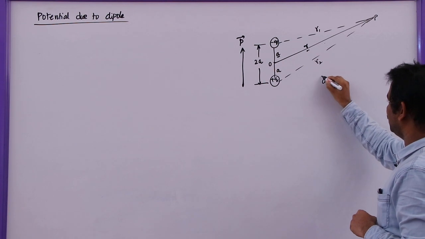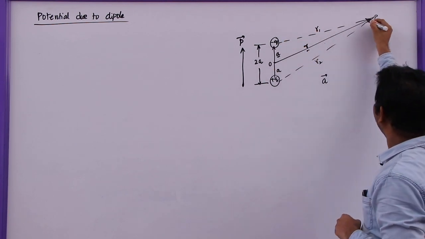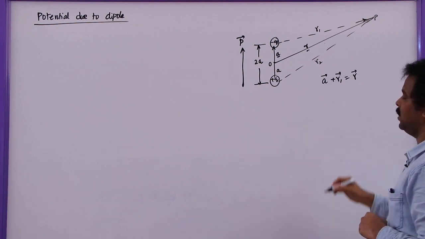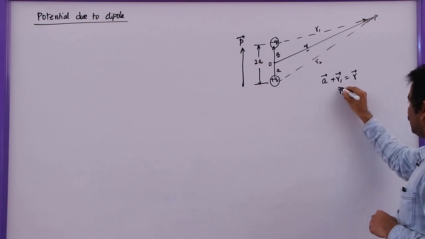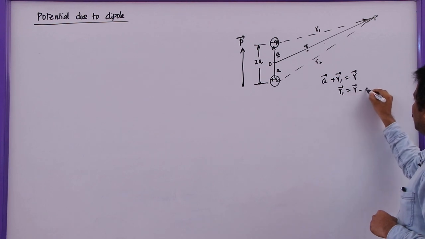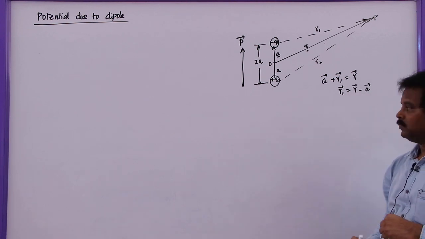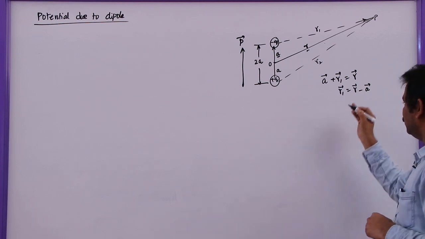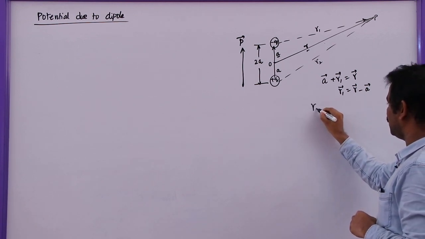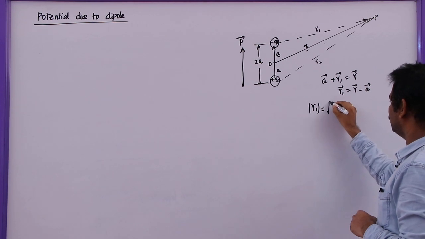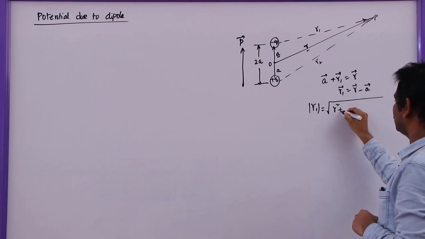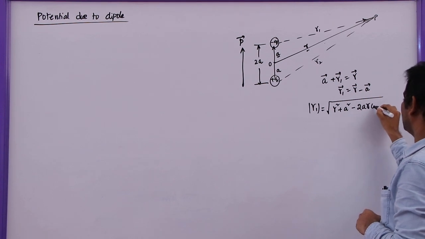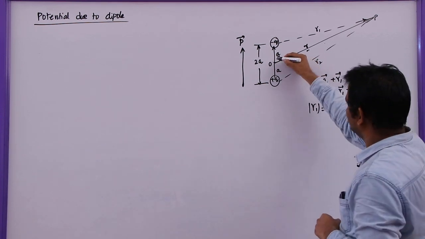What can we write? a bar plus r1 bar is equal to r bar. So from this r1 bar is equal to r bar minus a bar. By using vectors, we can write the magnitude of r1 is equal to root over r² plus a² minus 2ar cos θ.